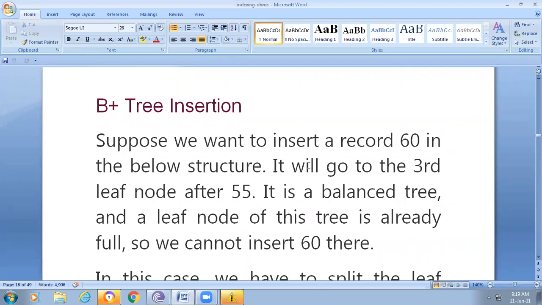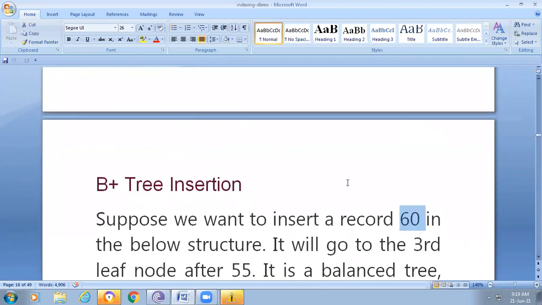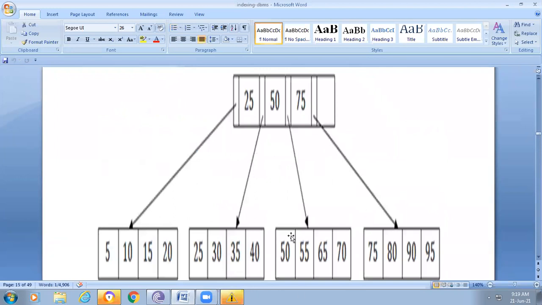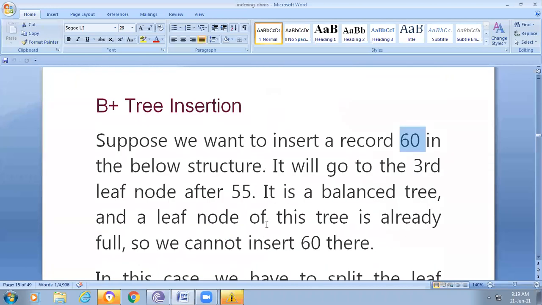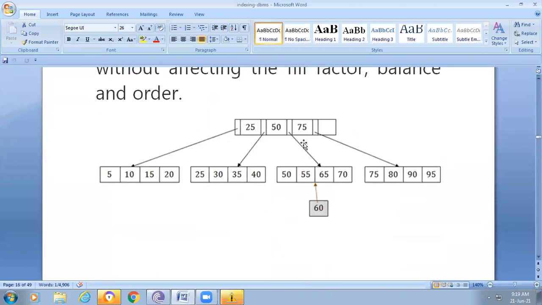For example, if we want to insert record 60, where do we insert it? It is greater than 50, so we need to place it between 50, 55, 60, 65, 70. But here, each and every node has only 4 values, so one of the nodes will be split when inserting. Then if you observe, the diagram is like this.